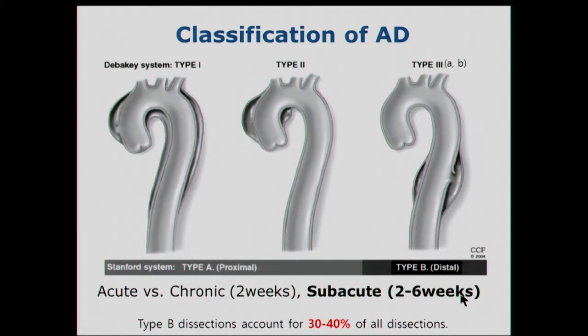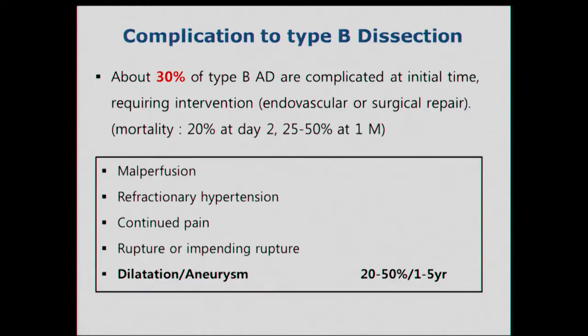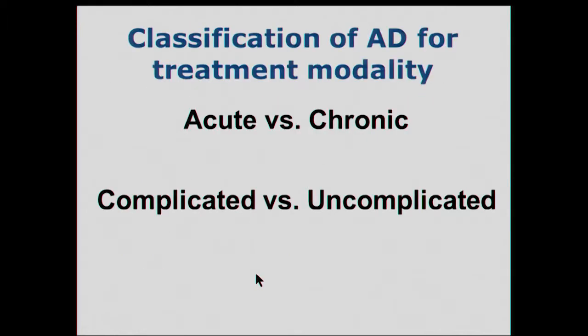Type B dissection accounts for 30 to 40% of all dissections. There are many complications that occur in type B dissection. About 30% of type B dissections are complicated at the initial time, so at that time we require intervention. For chronic aortic dissection, dilatation and aneurysmal change is the most common complication, like today's case.